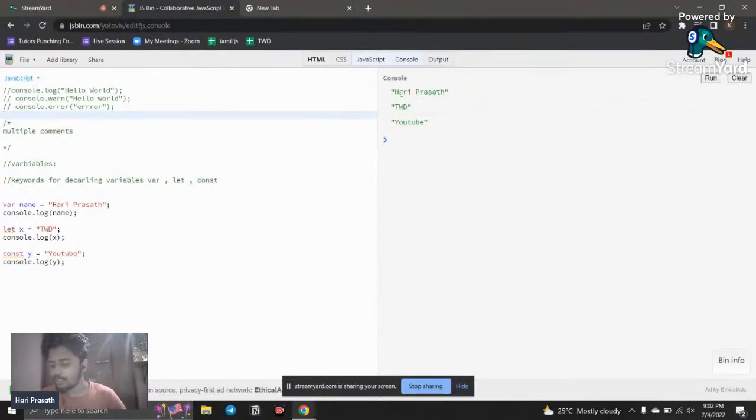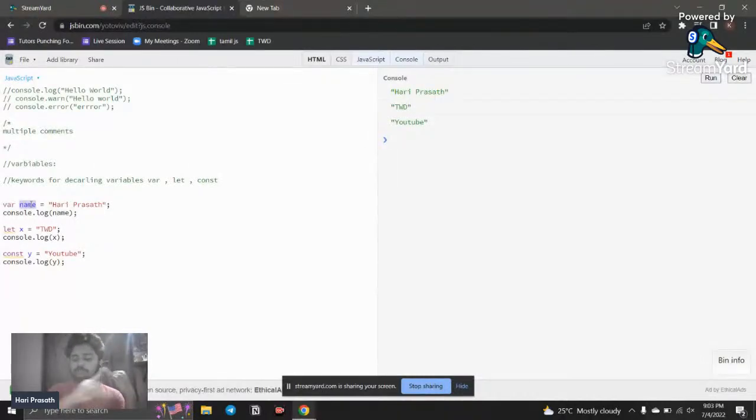So this is how we need to declare a variable. We will see the difference between var, let and const later. Before coming to this, you can see I named a variable with name, then I named another with x, and another variable with y. So there are rules and regulations for naming a variable. This is called a keyword. These unique names that represent variables are called identifiers. By using this we are able to identify. So there are rules for this. What are the rules?